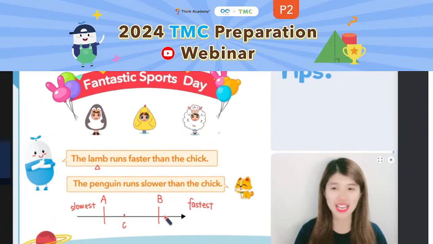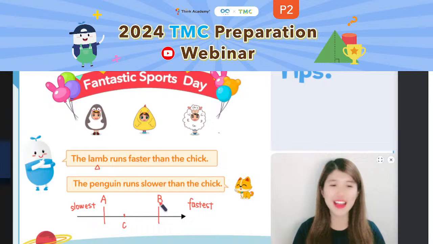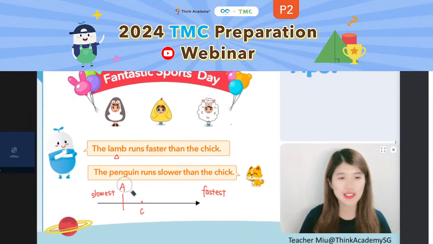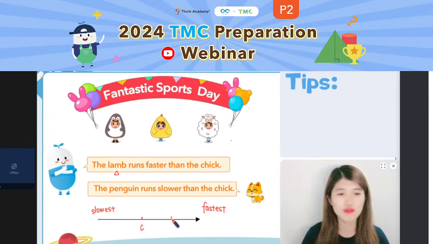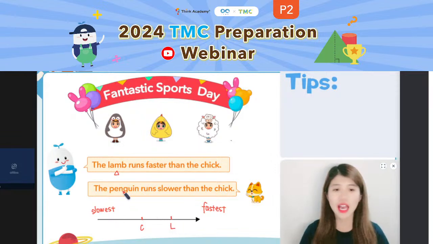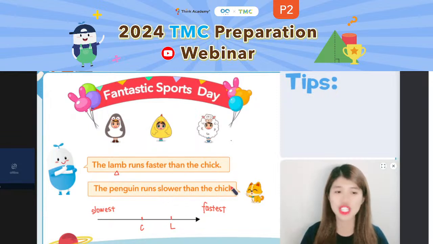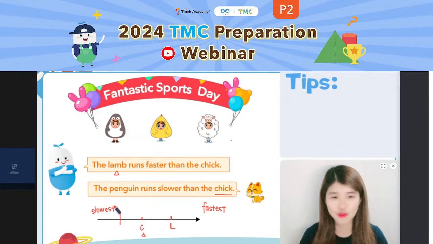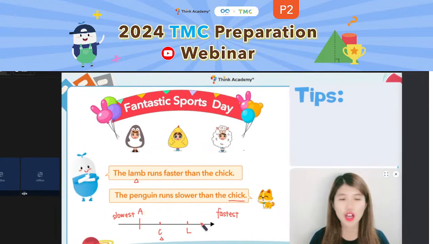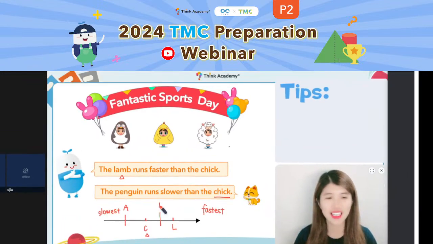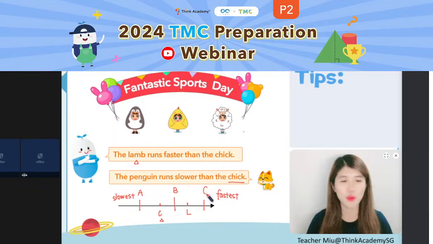That should be at the right-hand side, because the lamb runs faster than the sheep. So the lamb should be closer to the fastest one, which means the faster lamb is on the right. So this is the lamb. And let's take a look at the second sentence. It says the penguin was slower than the sheep. Now we already have the sheep here. So where should I put the slower penguin? Should it be at A on the left, or at B here, or at C here? Where should I put the penguin?